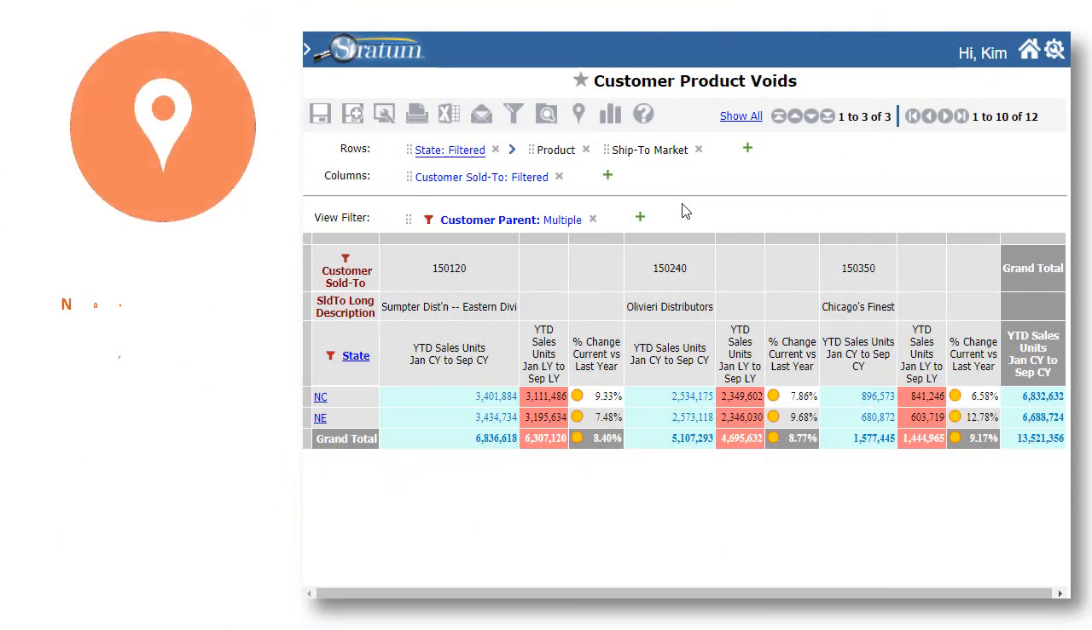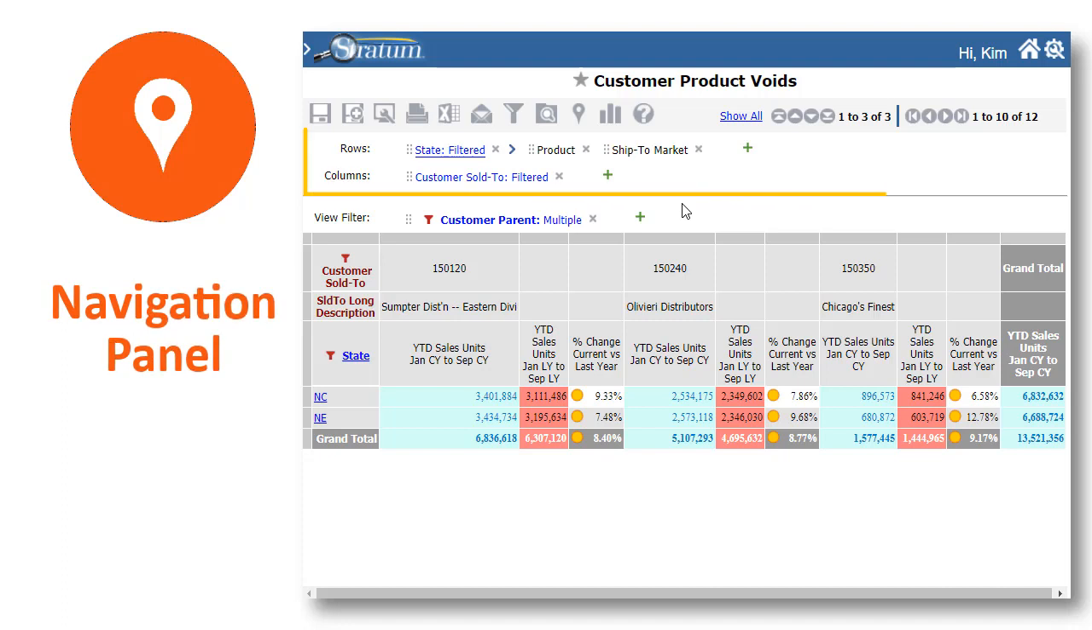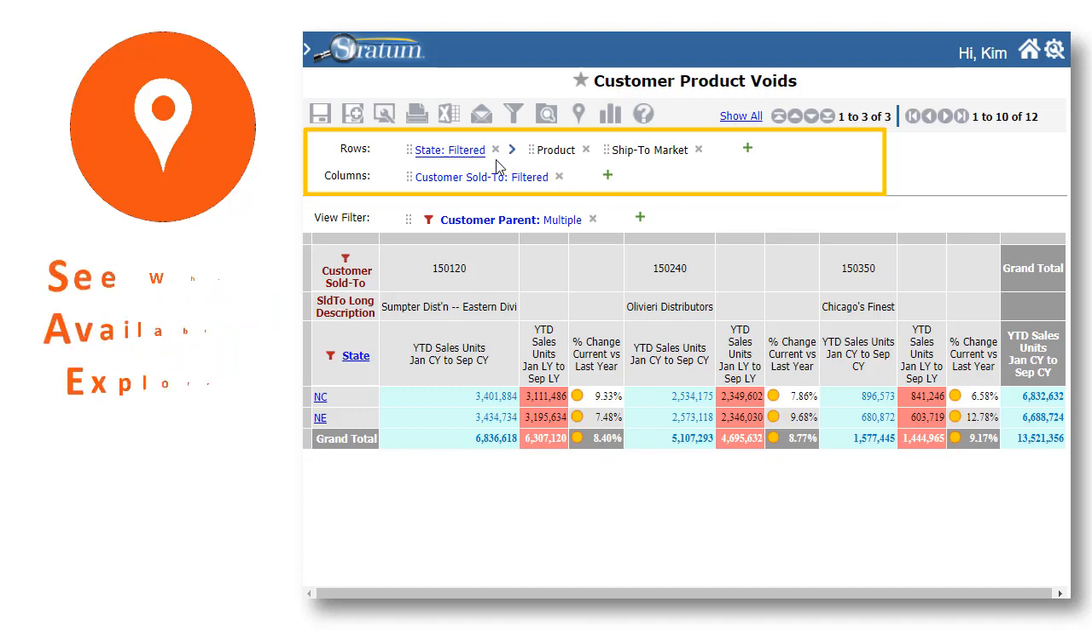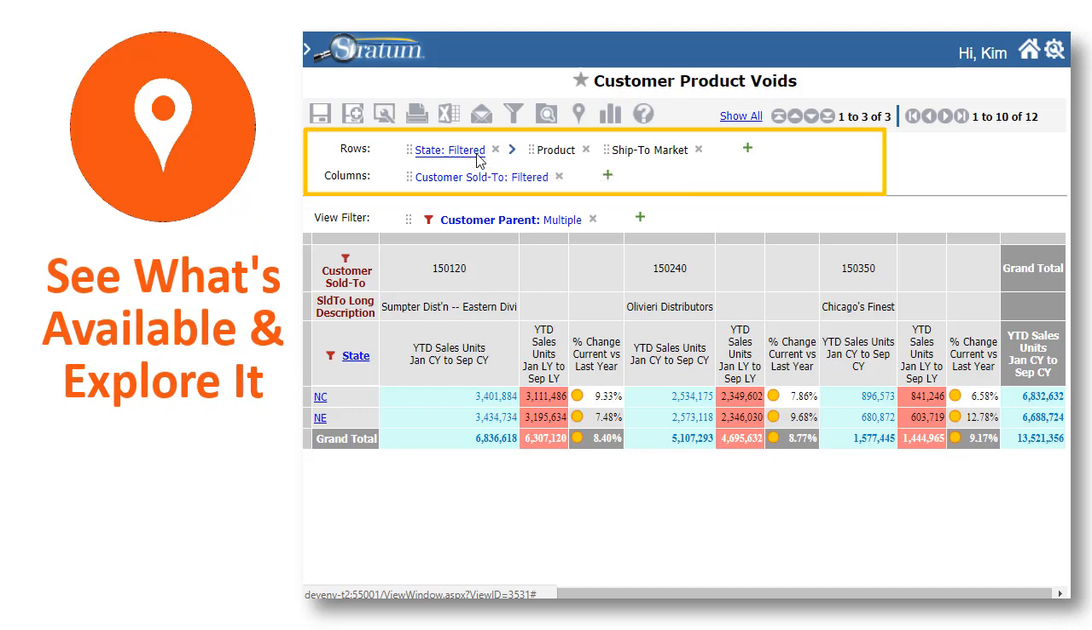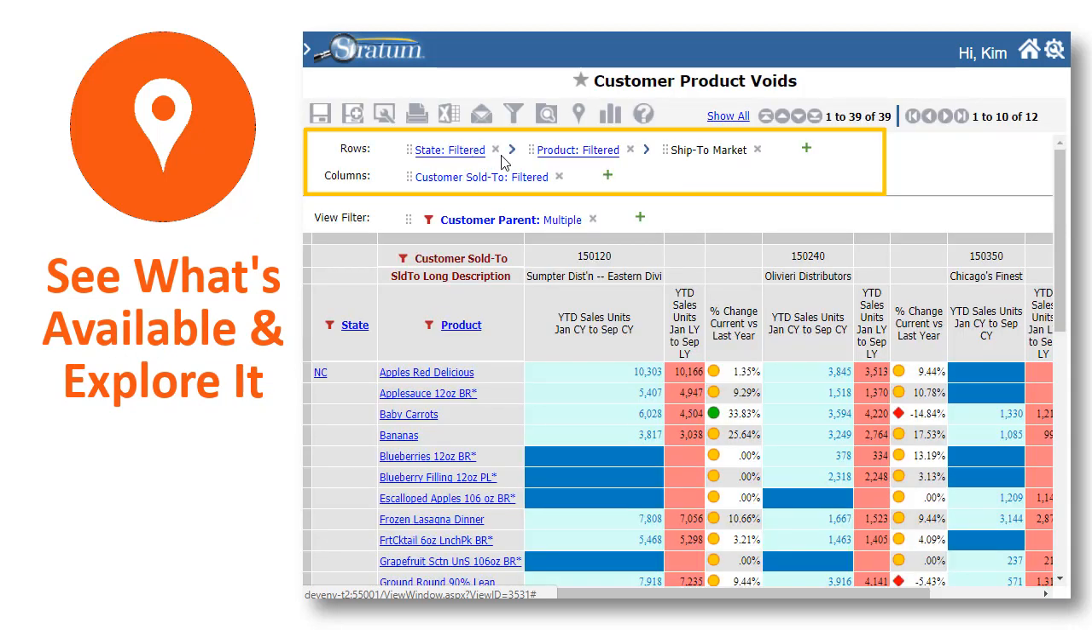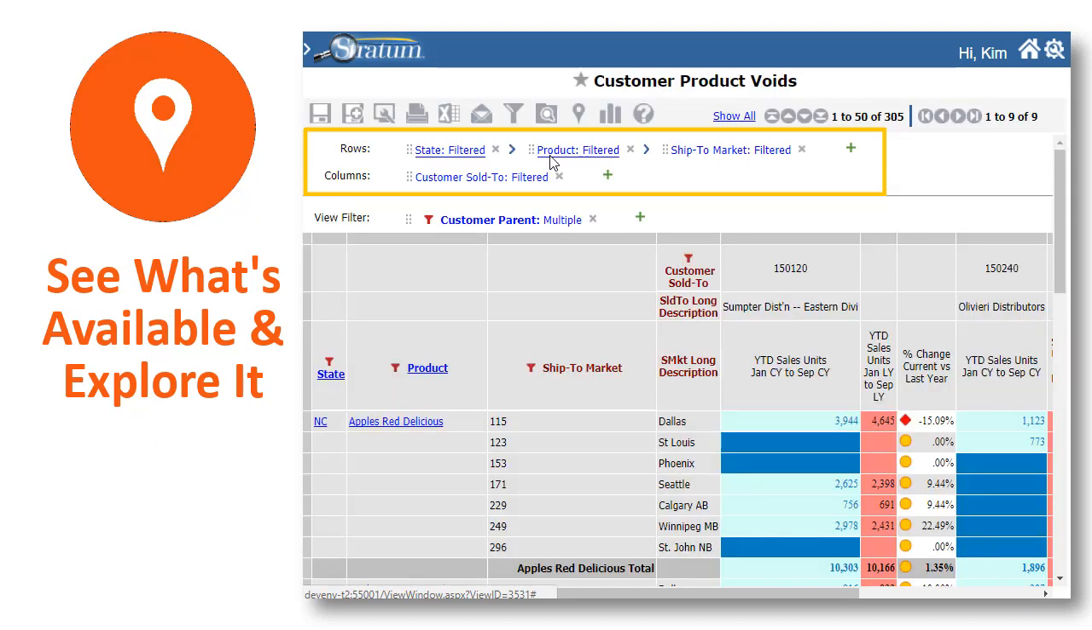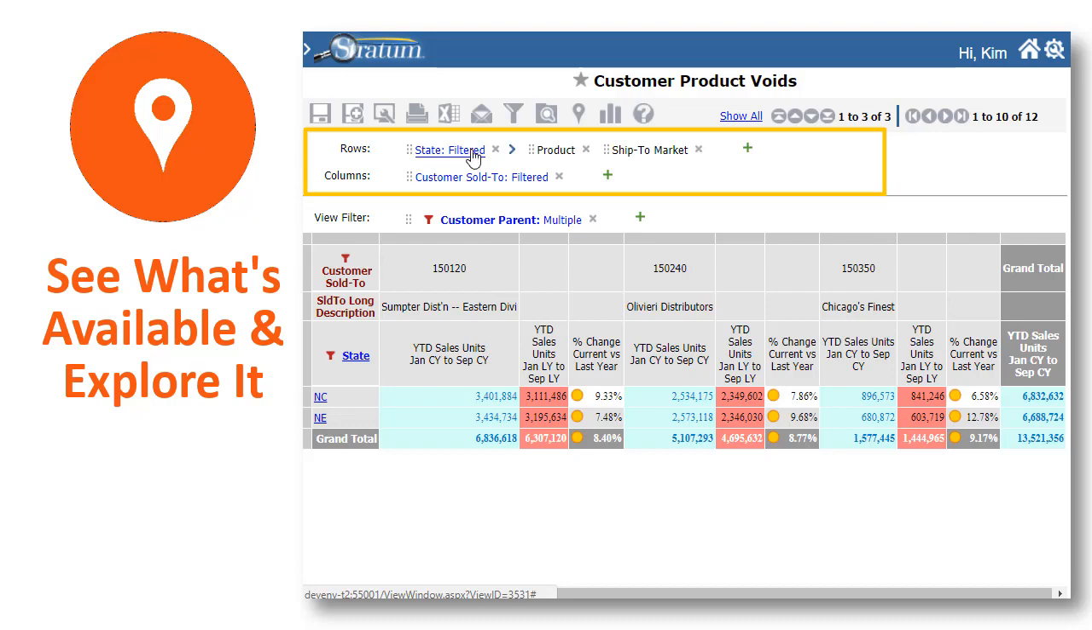The centerpiece is this navigation panel. Data visibility is the name of the game here. Scan the panel to understand how your view is organized. See the entire drill down path, both the data currently on display in the grid and all additional data that's available to explore. This panel and grid stay in sync as you click around to delve into layers of detail.